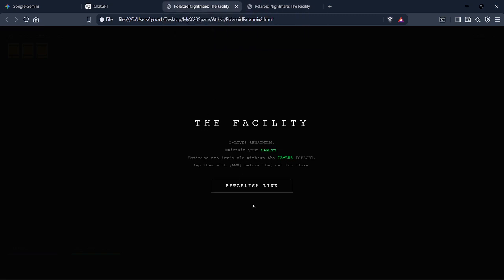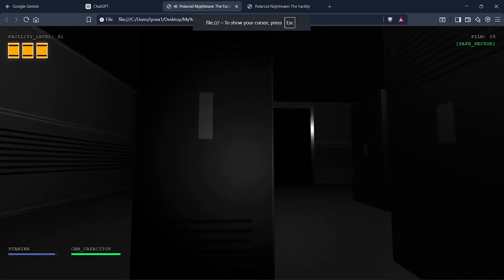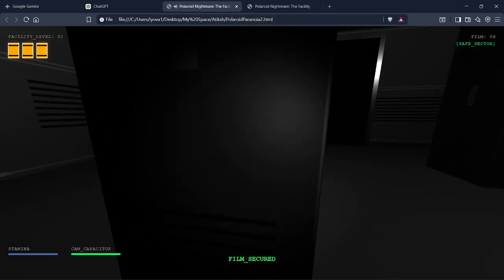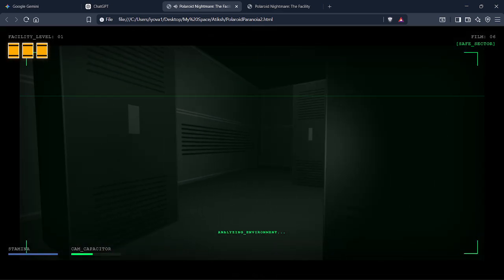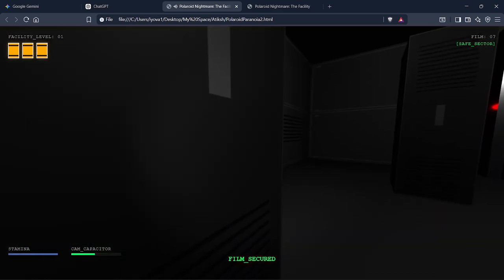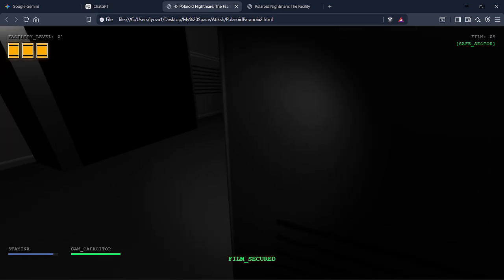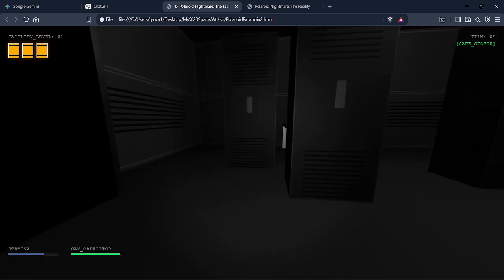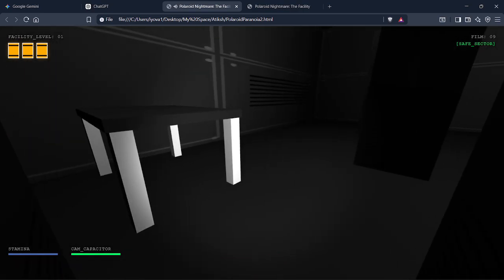So this is Polaroid Paranoia. In this game you're a guy who's in an infinite series of rooms and you have a camera. What you're supposed to do is activate the camera and search for entities that can eat you, basically consume you, and destroy them. And as you can see in the top left, I have three lives.